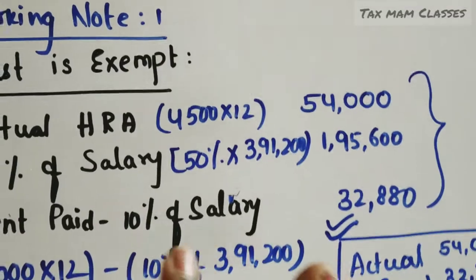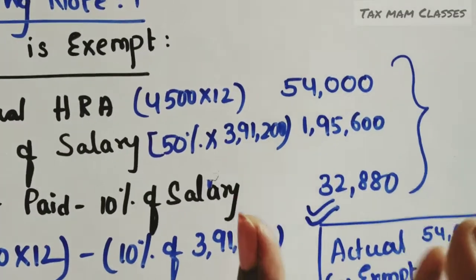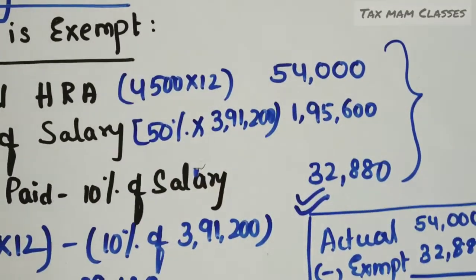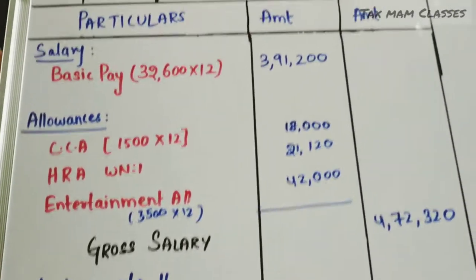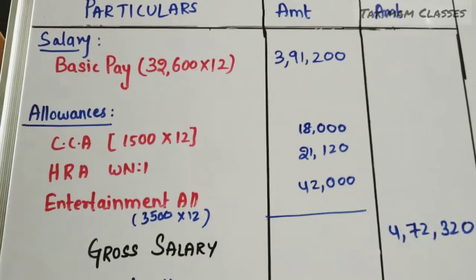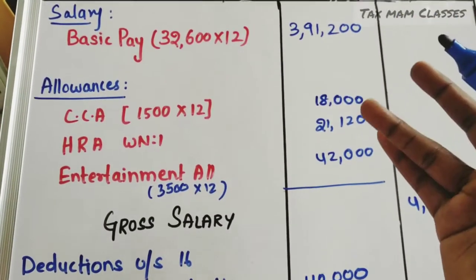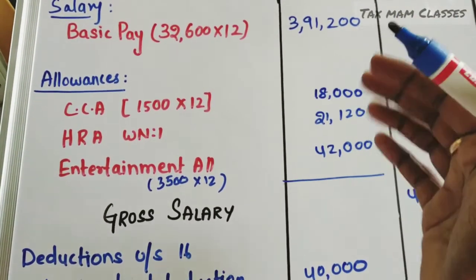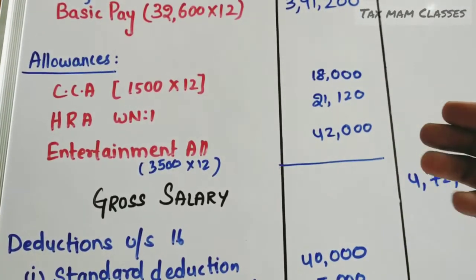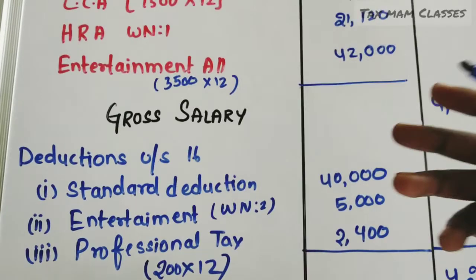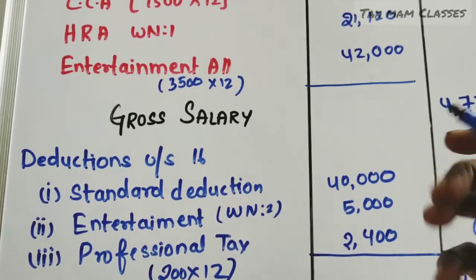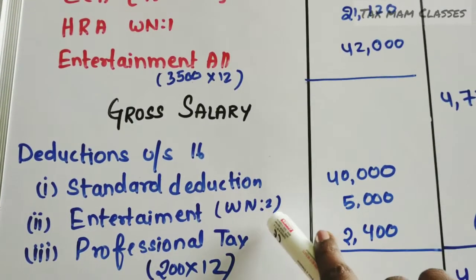As I don't have the space, I have done it in a messy manner, but you have to present this answer in a systematic procedure. So this is the pro forma you have to compute. The total four parts are salary, allowances, perquisites, and profit in lieu of salary. The four things together will be called gross salary. From gross salary, we have to give the three deductions: standard deduction, entertainment allowance, and professional tax.